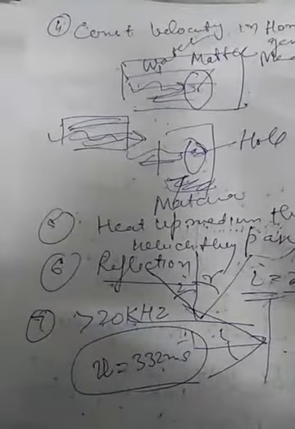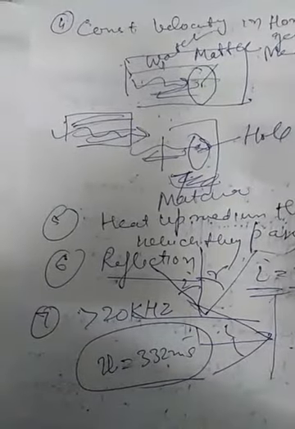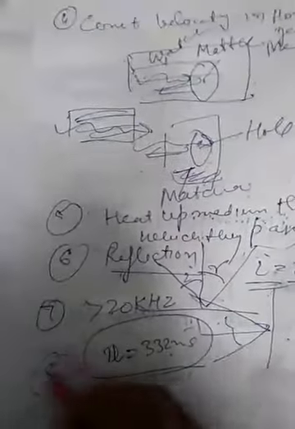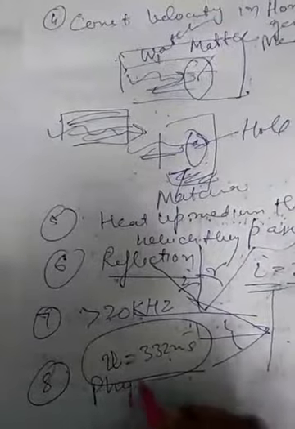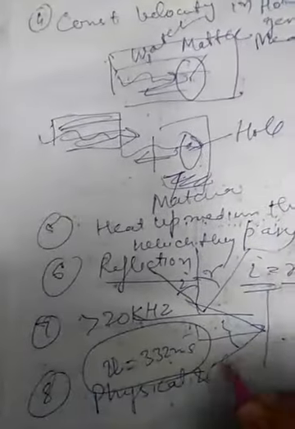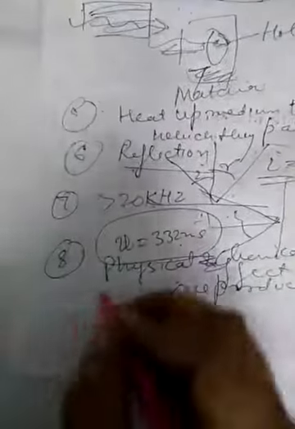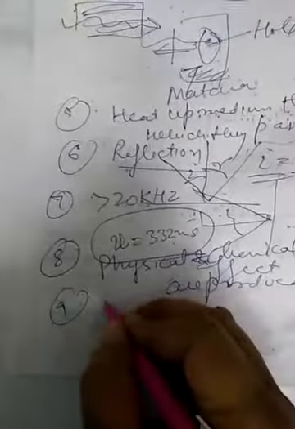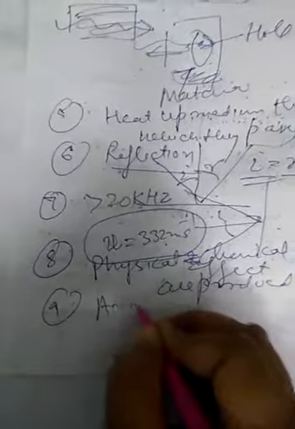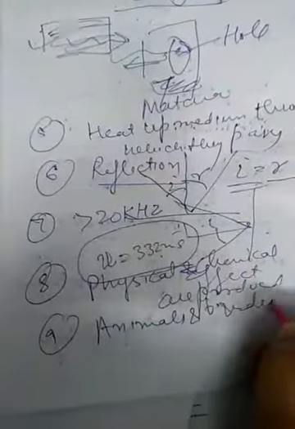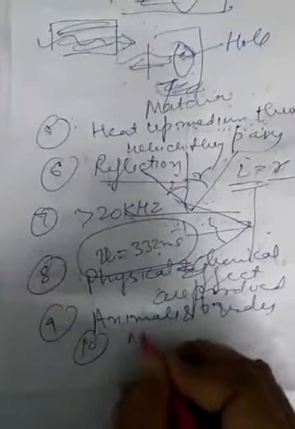Then they produce physical and chemical effects when they pass through a liquid. That is an important characteristic. They can also be used by animals and birds like the bat. And last, they have many modes of vibration.